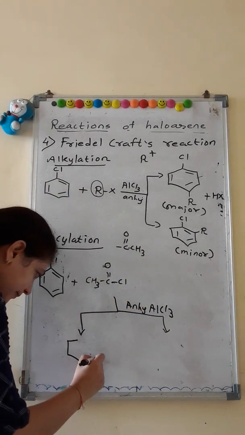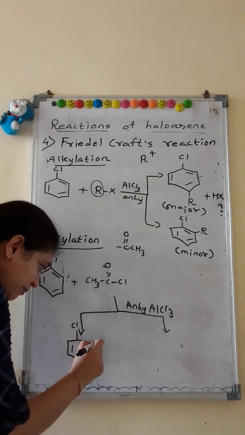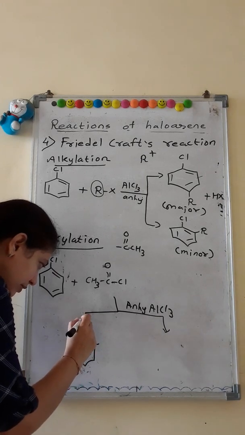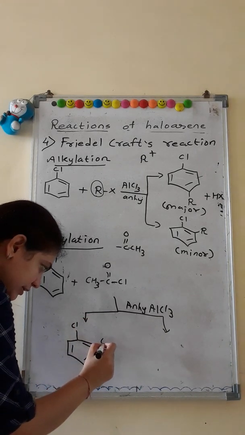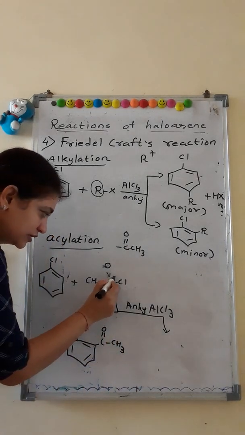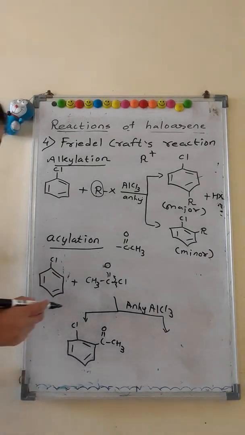One is the ortho position substituted with the C double bond O single bond CH3 group. So this bond breaks here and C double bond O bonds to the aromatic ring.